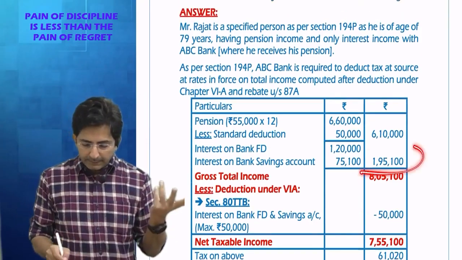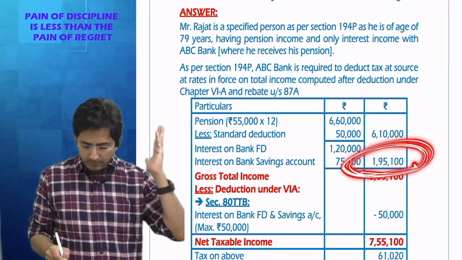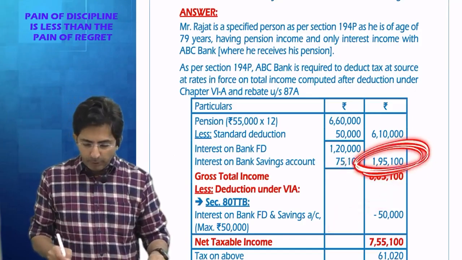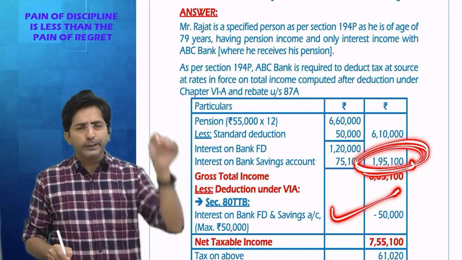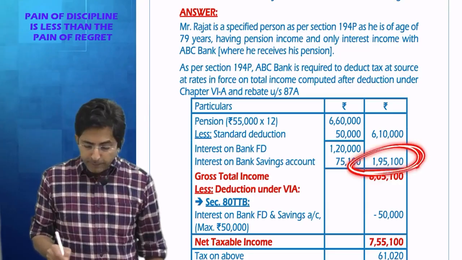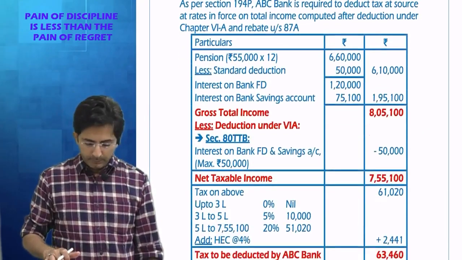50,000 means you have to check the income also. Your interest income is 195,100. So up to 50,000 you can subtract. Means if my interest income would have been only 35,000, then subtract only 35. If you include only 35, you will subtract 35, na? But here we have included 195,100. So you can get deduction up to 50,000.